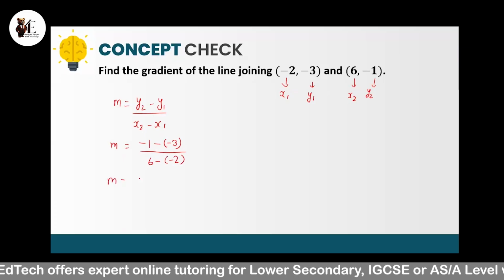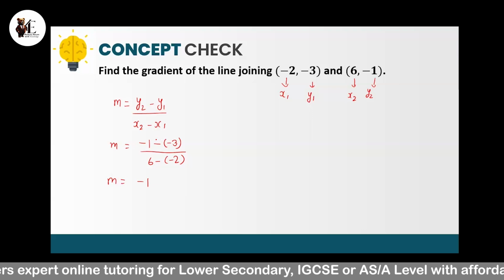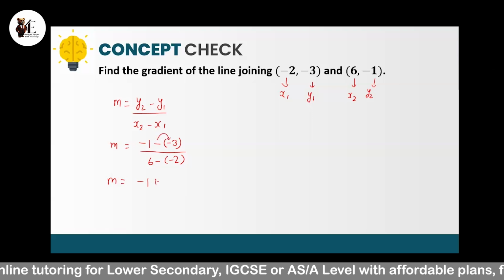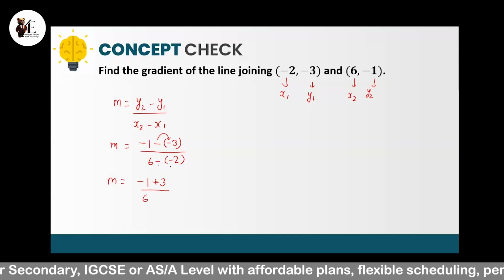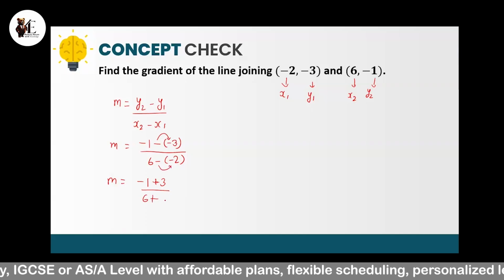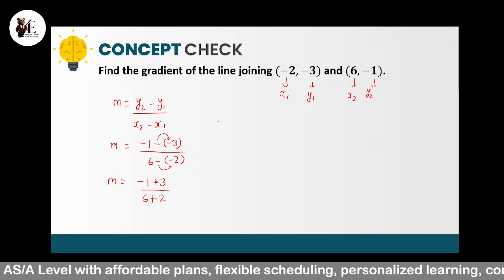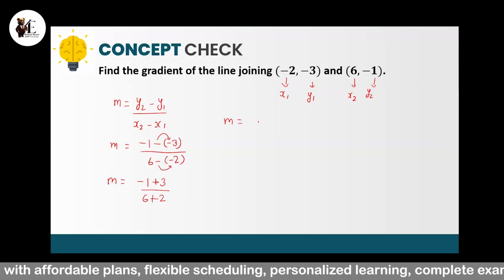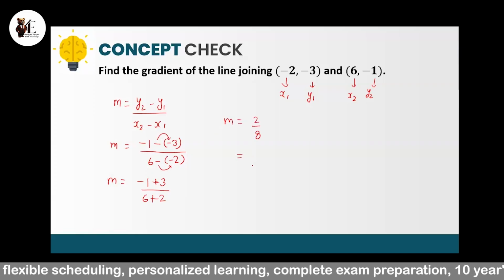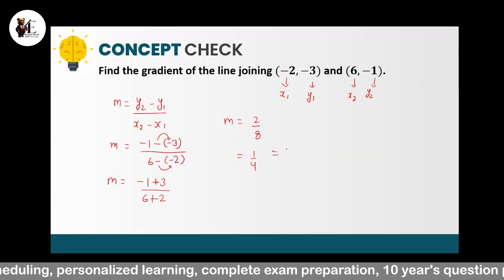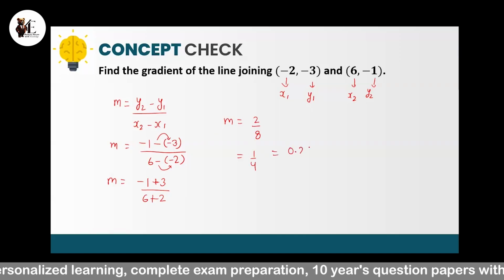Simplifying the brackets, -1 with the negative sign makes positive, so -1 and +3 over 6. Again, both negatives make positive, so it will be +2. So -1 + 3 is 2, over 8. So it will be 1 over 4, or in terms of decimal, 0.25.